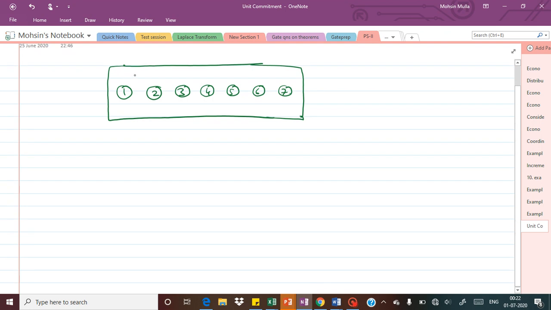I'll just take the maximum capacity. Suppose one has 250 megawatt, another 300 megawatt, another 100 megawatt, another 500 megawatt, another 400, another 300, and one up to 200 megawatt. So different units have different capacities.